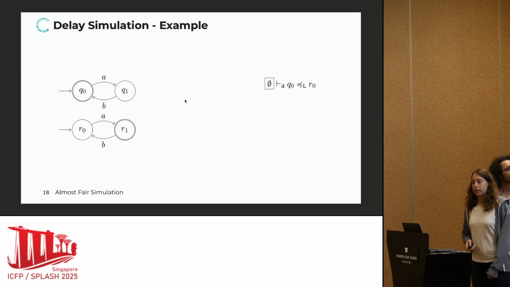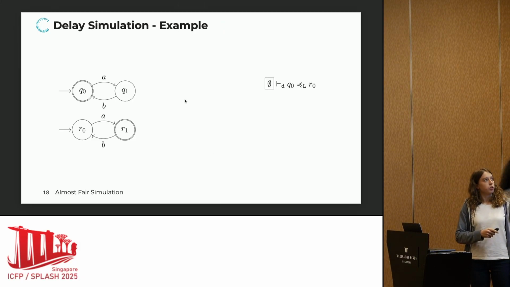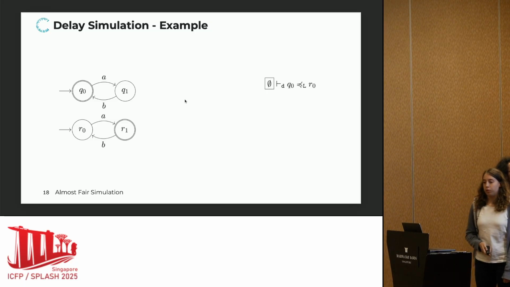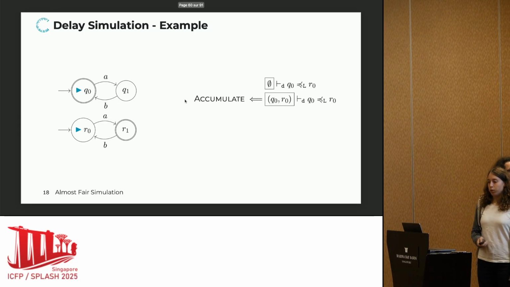Okay, let's look at an example. I took the example from before. These are our accepting states. We start from Q0 and R0, and we start in the left relation. First, we want to accumulate these states, so remember that we've already seen them. Then, because Q0 is accepting, we need to track that and switch to the right relation, but R0 is not final, so we do a step.